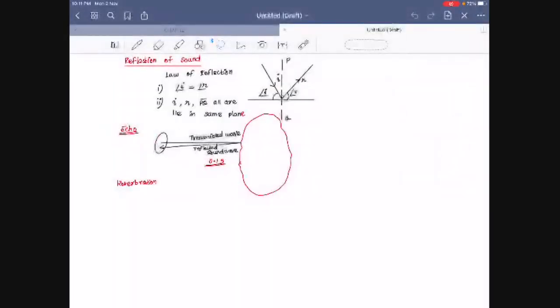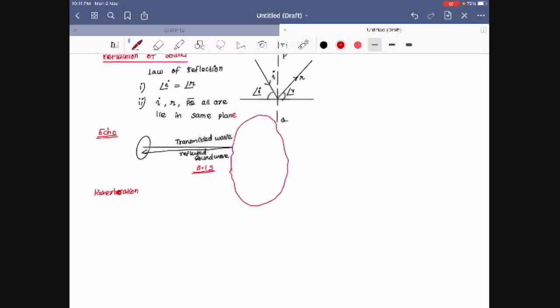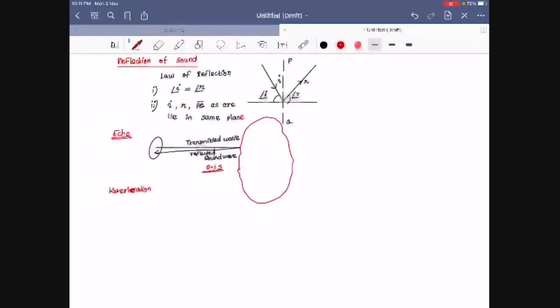Okay, students. So the next one is reverberation. I'll write: reverberation. So in this reverberation, what are the things you have to know? Reverberation is nothing but the continuous echo waves, right? That is called reverberation. So the echoes are repeated continuously, and those continuously repeated waves are called reverberation.